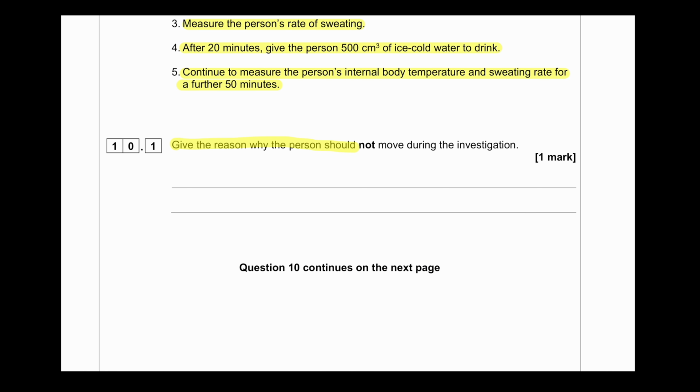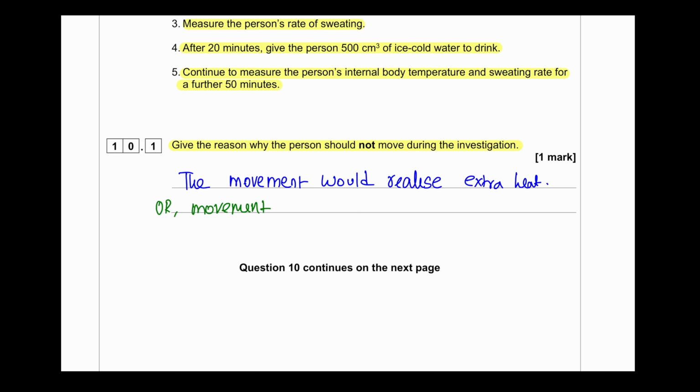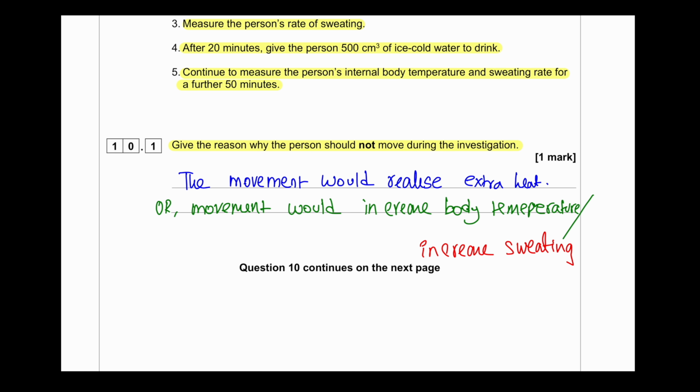Give the reason why the person should not move during the investigation. Movement generates heat, and obviously that heat will cause the person to sweat. So our answers can be written: movement would release extra heat, or movement would increase the body temperature, or movement would increase sweating. Any one of the three should be correct.